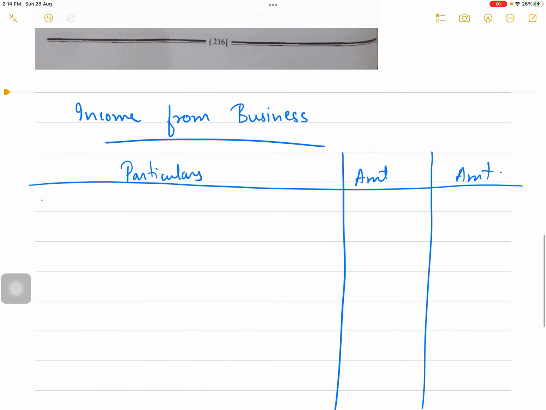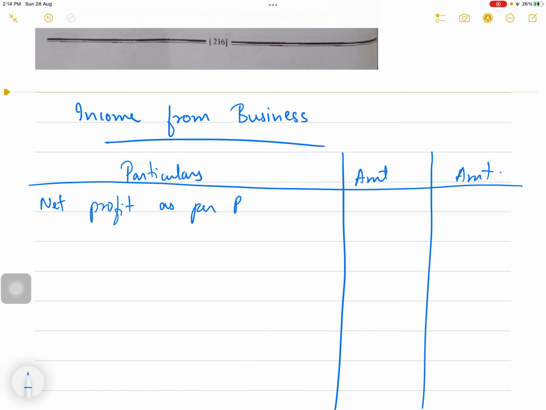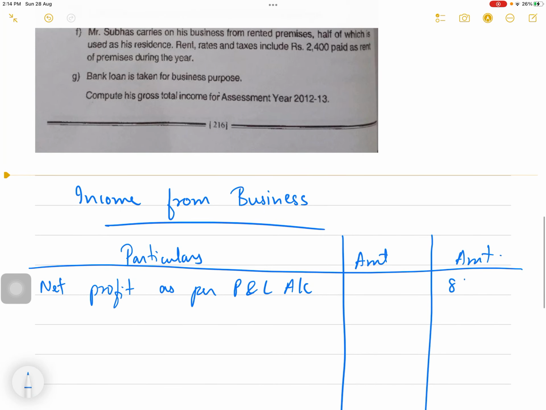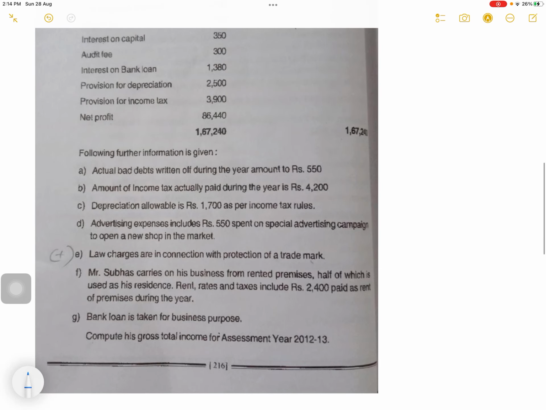Okay, so net profit as per P&L account, 86,440.